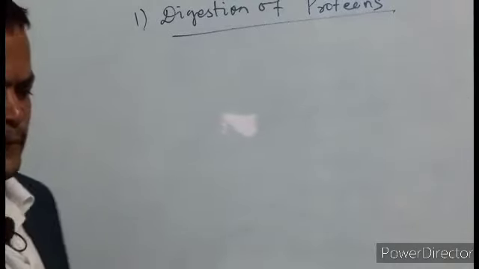Digestion of protein starts at the stomach region. So let us start first with number one, stomach. The first step in the digestion of protein is the stomach.